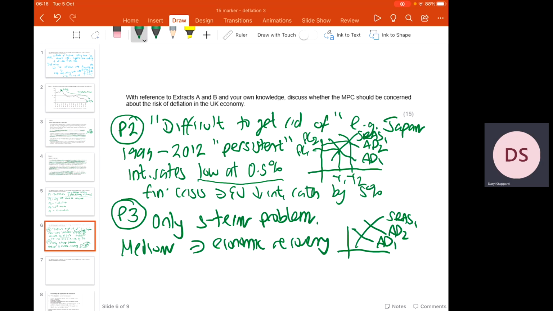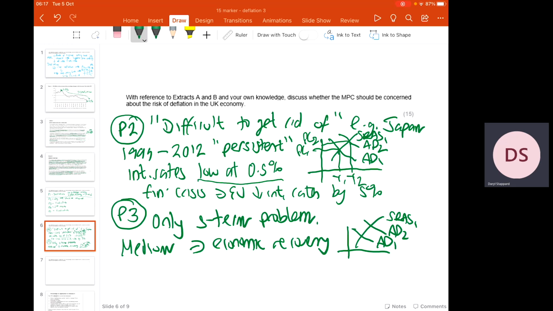And then I could say that normally what the MPC would look to do is to cut interest rates to stimulate aggregate demand to bring back price stability. A little bit like what the European Union did during the financial crisis by lowering interest rates by 5%. But the problem the Monetary Policy Committee have got is that interest rates are already at 0.5%. So there's very little scope to cut them even further.